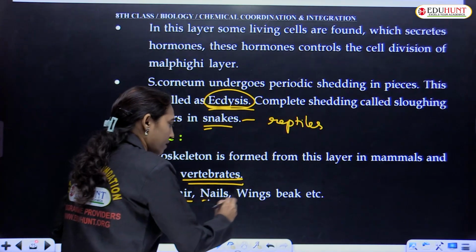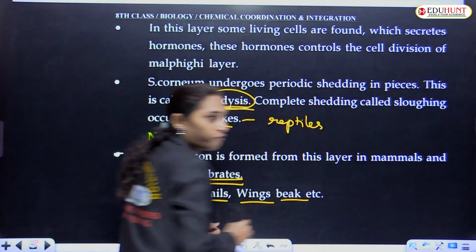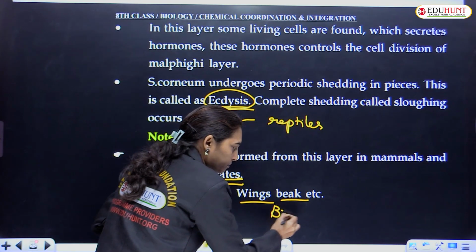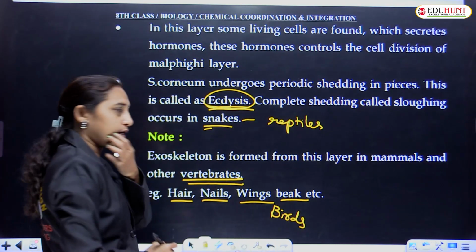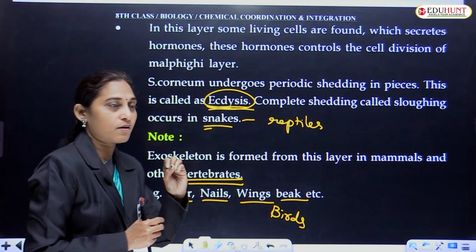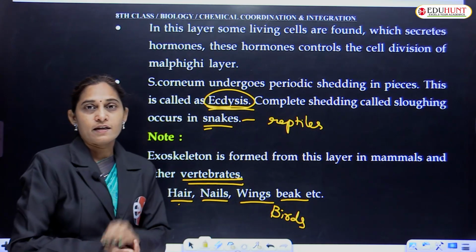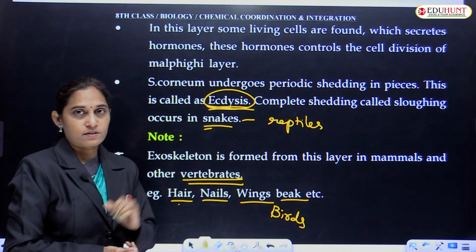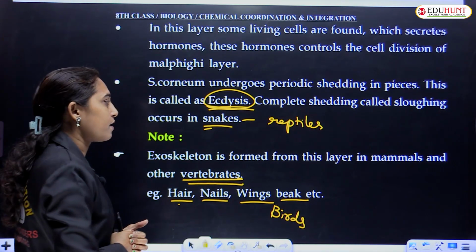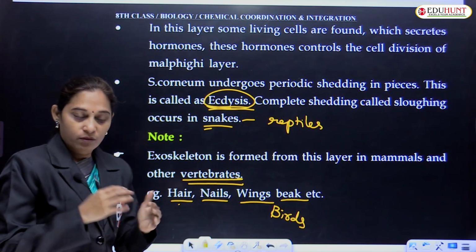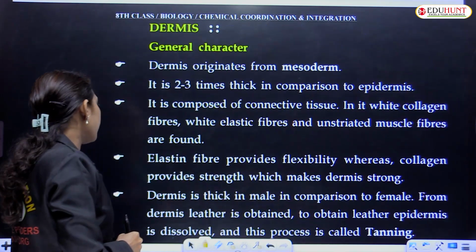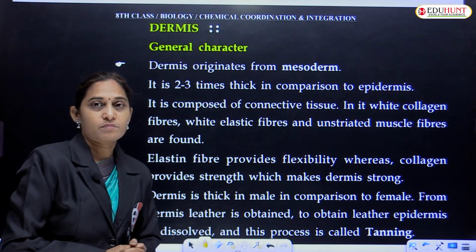These are all, even wings, beak of birds, beak, wings. And in humans and other animals, hair, even nails, we have nails. These are all exoskeletal structures. Skin ki outside unde outgrowths. These are present over the outer layer of the skin, that is the stratum corneum.